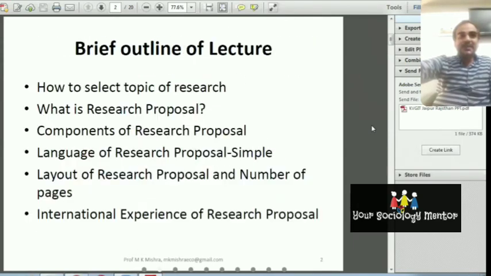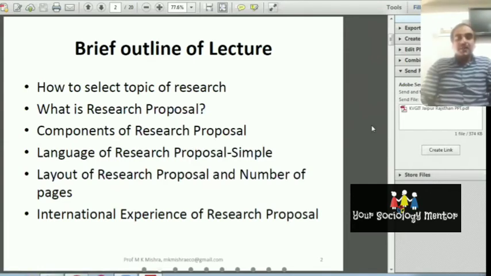So, what should be the language of the research proposal? I have discussed it. You should write in the present tense, or sometimes the future tense, as per the need. And second, your sentences should not be too big and not too small. You should use technical words. Your sentences should be standard.